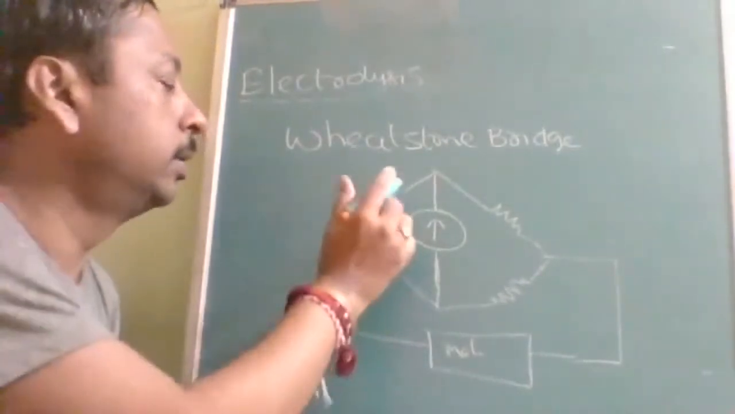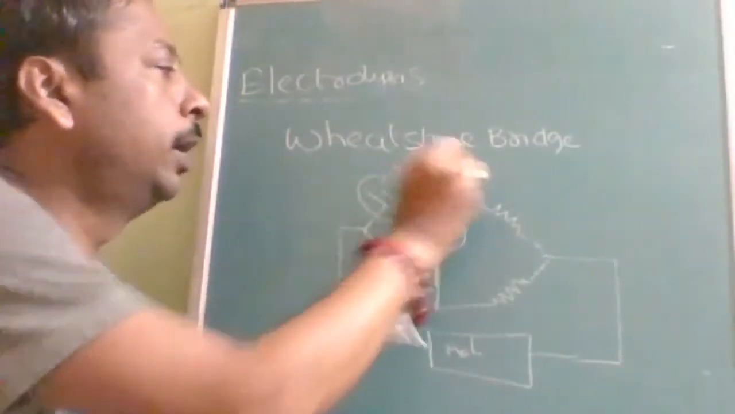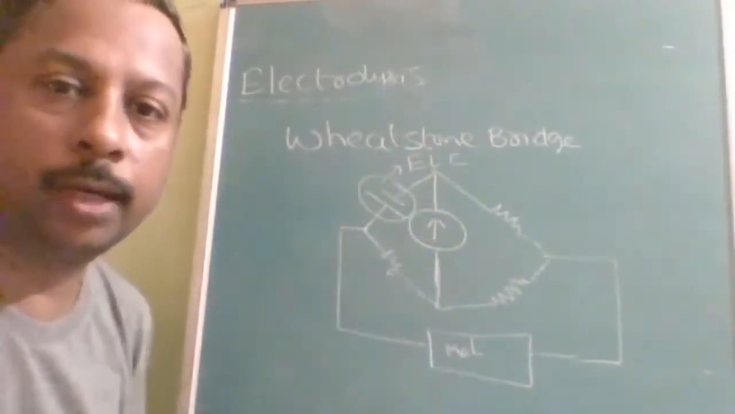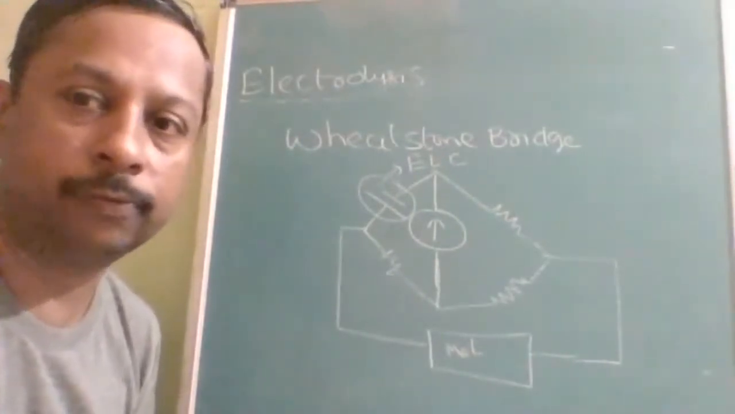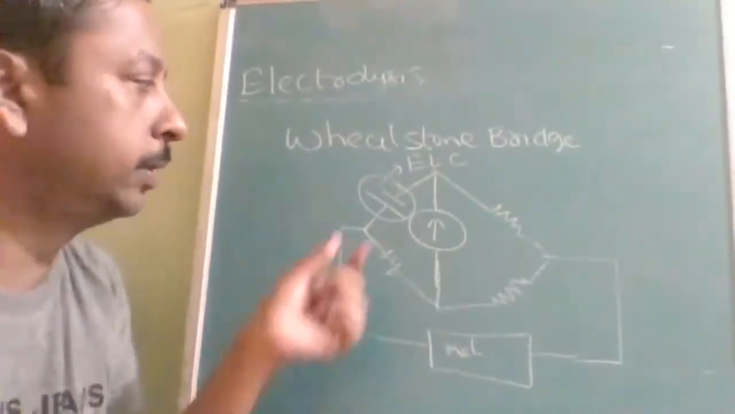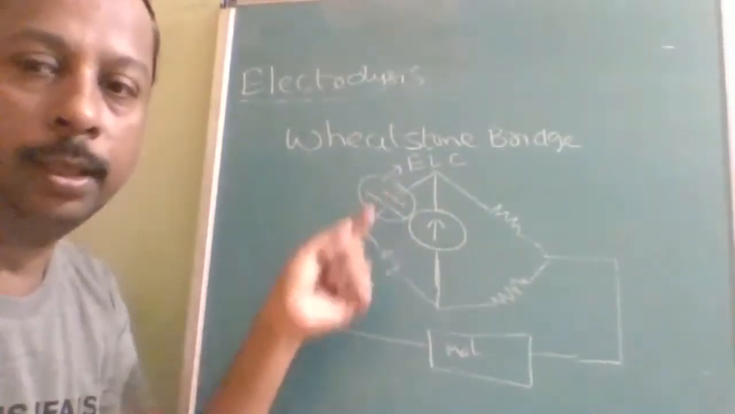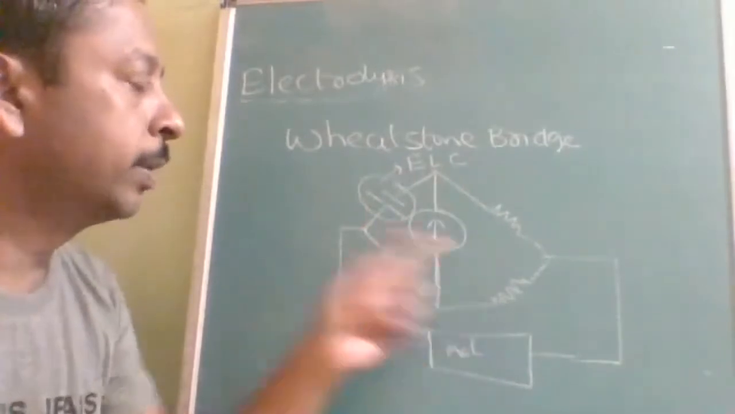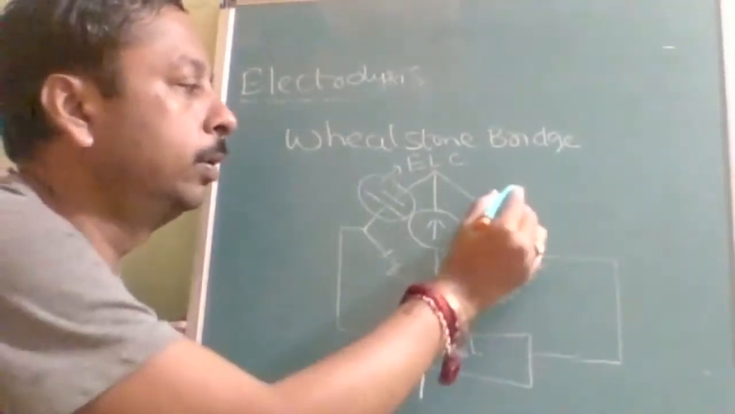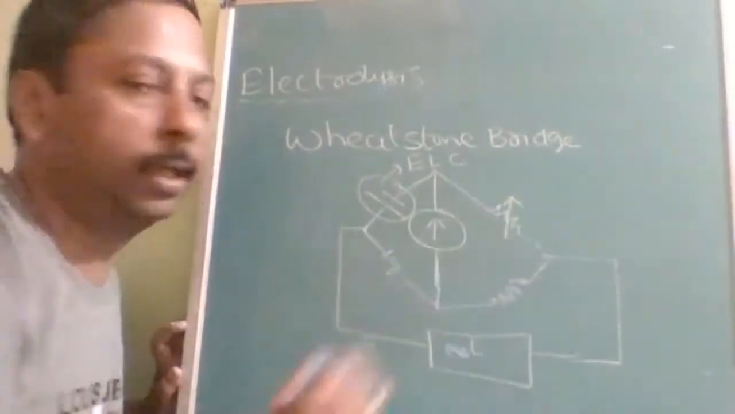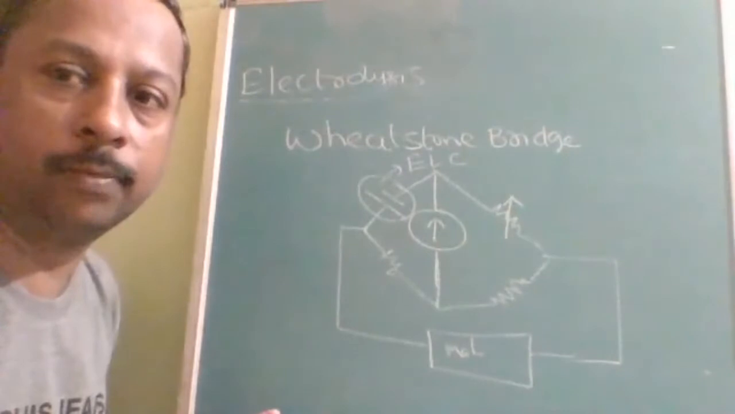Let us take, this is the electrolytic cell. What is this? Electrolytic cell. The electrolytic cell also has some resistance. To find out that resistance, we will substitute it in place of the unknown resistance. Now out of these three, one will be variable or all three can also be variable. Let us take, this is a variable resistance. Then what will you do?